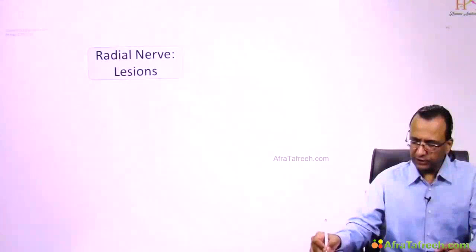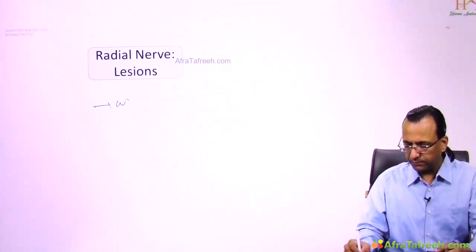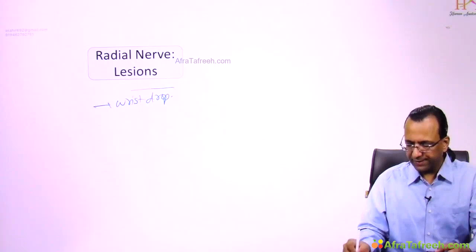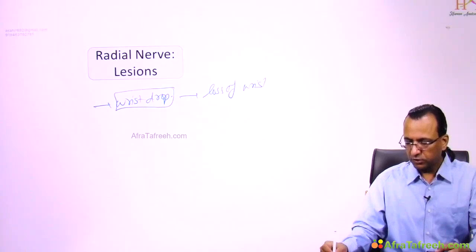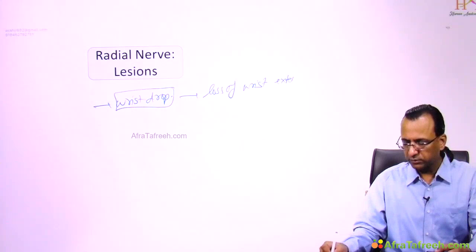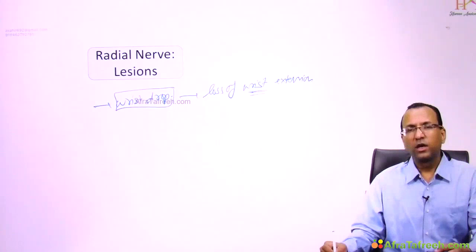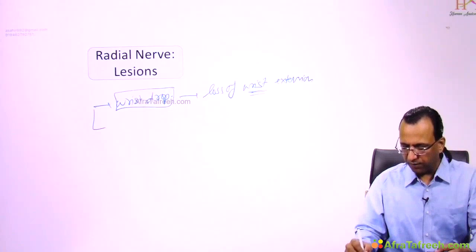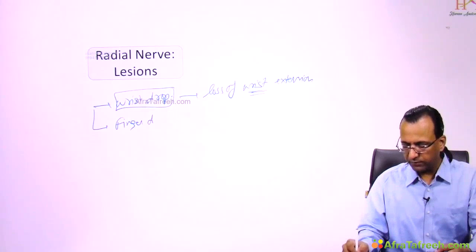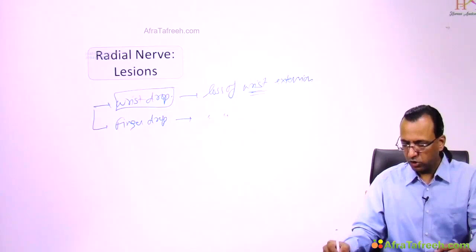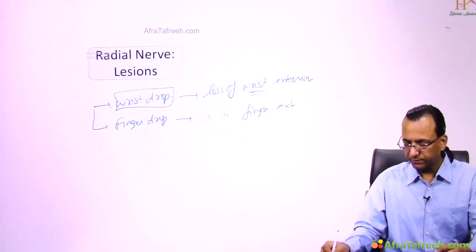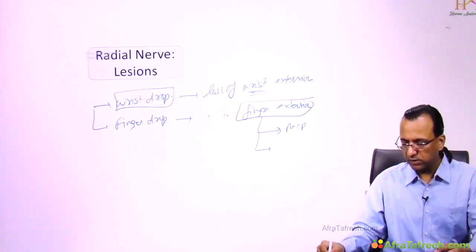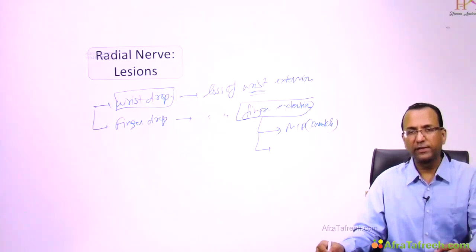Radial nerve injuries are going to present with wrist drop. What is wrist drop? Wrist drop is loss of wrist extension. What else will be there? There can be finger drop also. What is finger drop? It is loss of finger extension. Loss of finger extension where? At the MCP joint, which is the knuckle joint, the metacarpophalangeal joint, and also the interphalangeal joint.